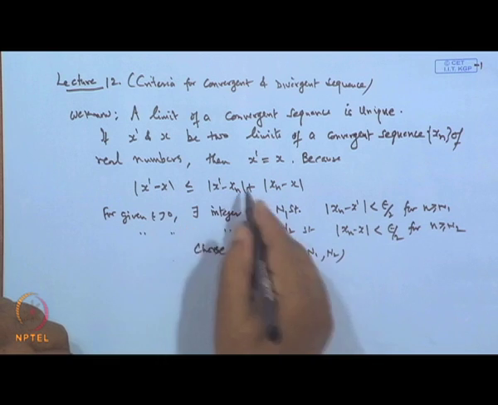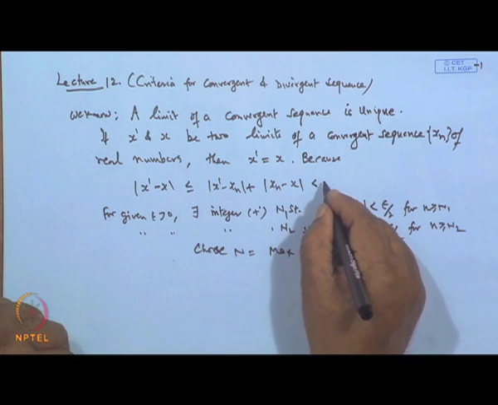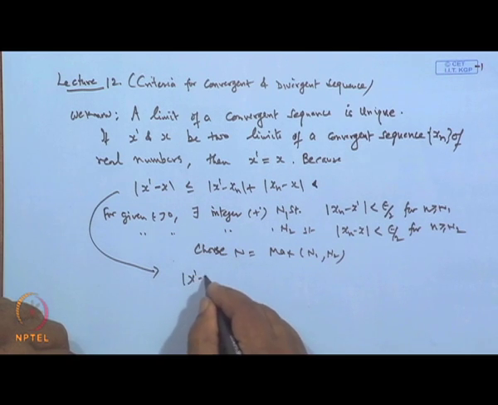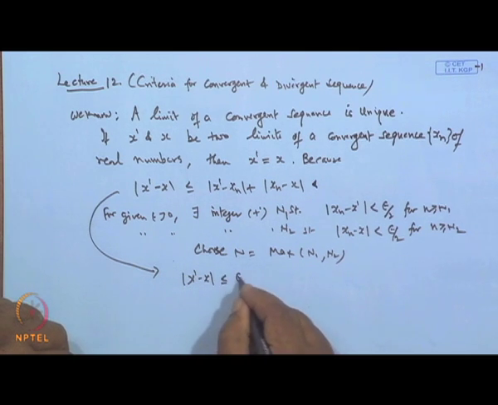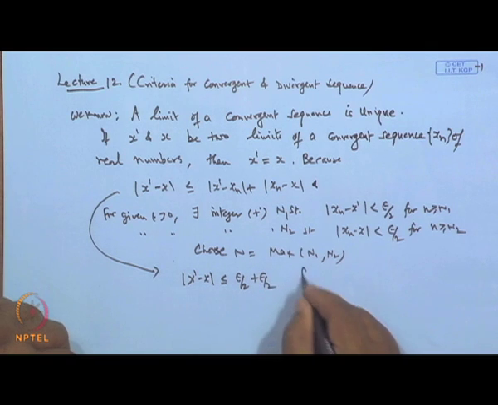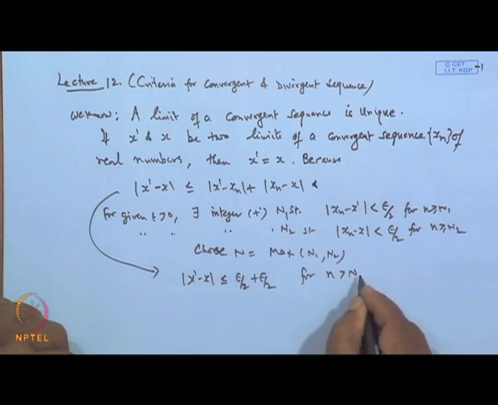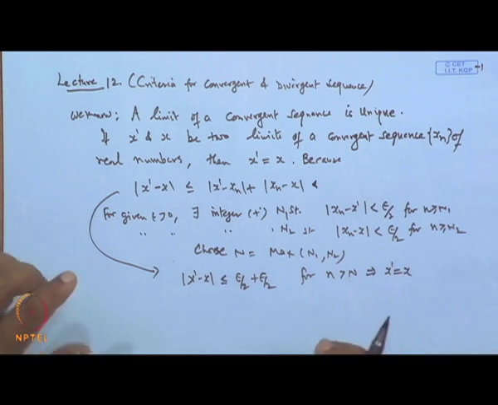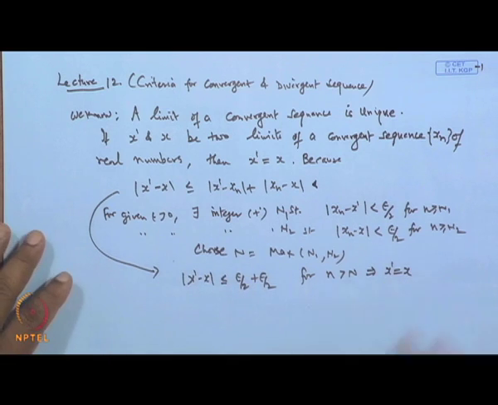Therefore, this can be made less than epsilon by 2 plus epsilon by 2 for n greater than N. This shows that x dash must be equal to x. That is, the limit of a convergent sequence is always unique.